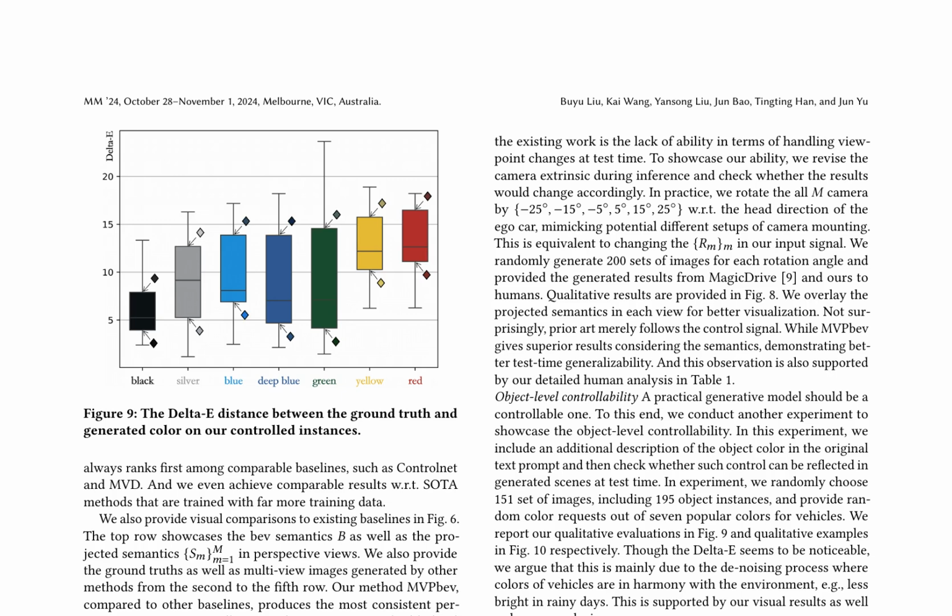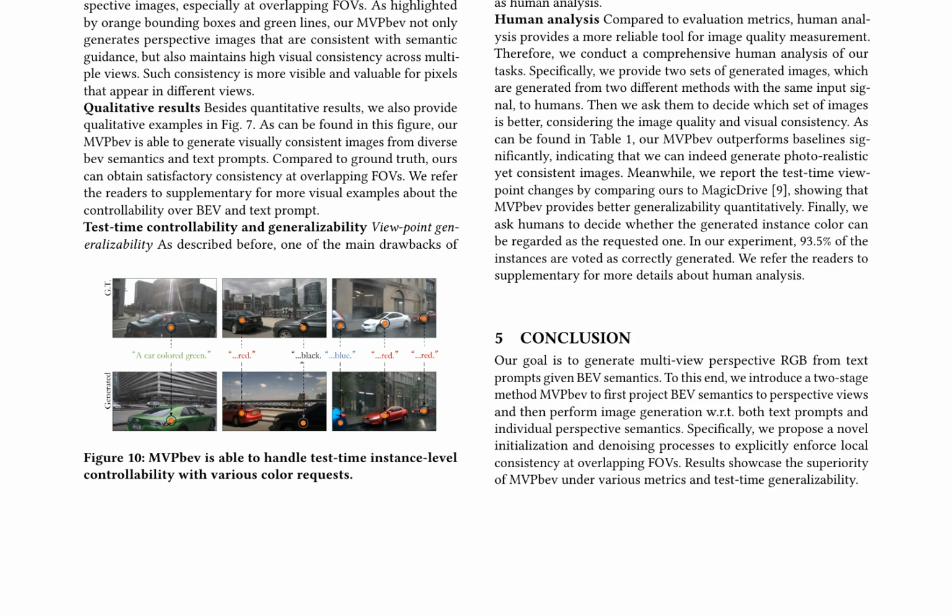MVPbev is a two-stage method that projects BEV semantics to perspective views and performs image generation with respect to both text prompts and individual perspective semantics. The authors compare MVPbev with baselines and report its superior performance in Table 1. Visual comparisons in Figure 6 and qualitative results in Figure 7 demonstrate MVPbev's ability to generate visually consistent images from diverse BEV semantics and text prompts. Additionally, MVPbev showcases test-time controllability and generalizability, handling viewpoint changes without retraining the entire model.